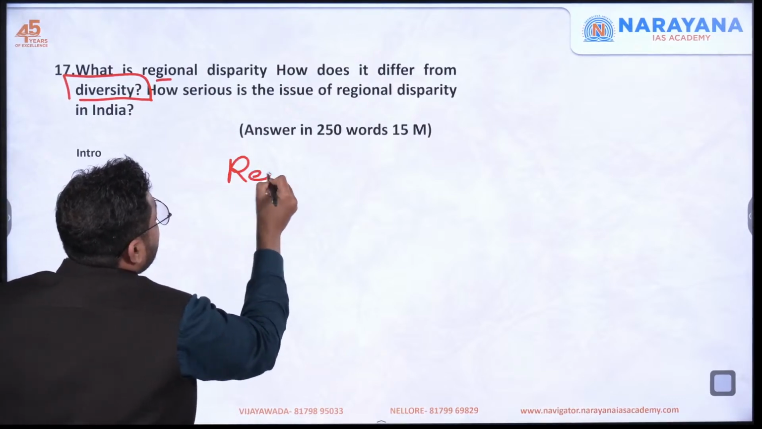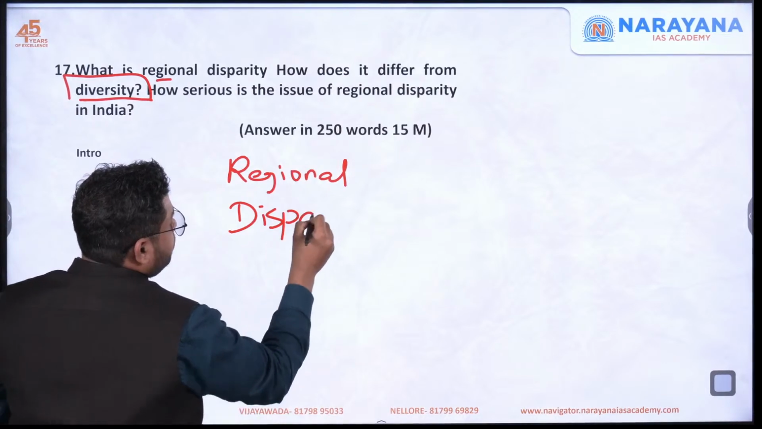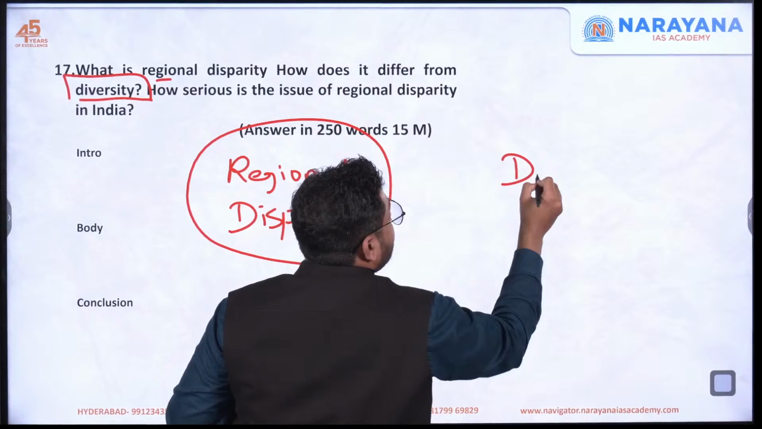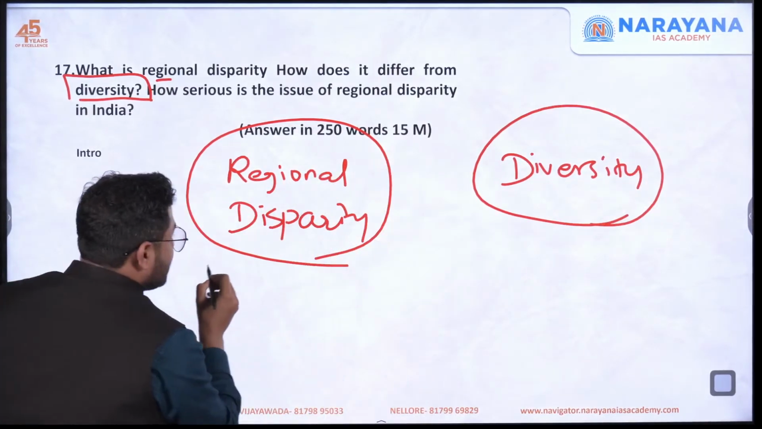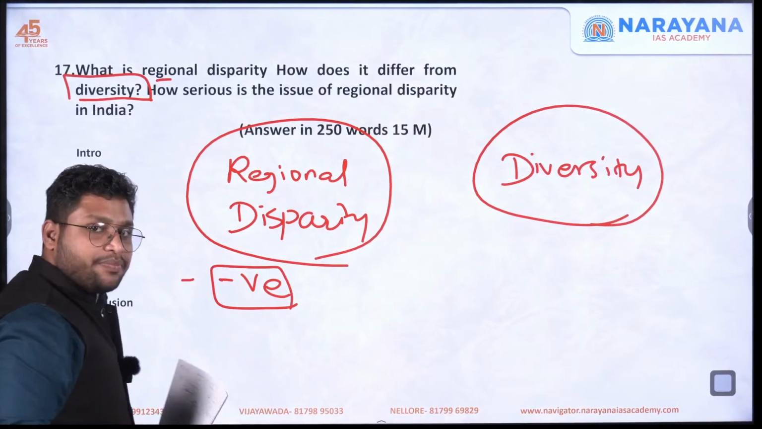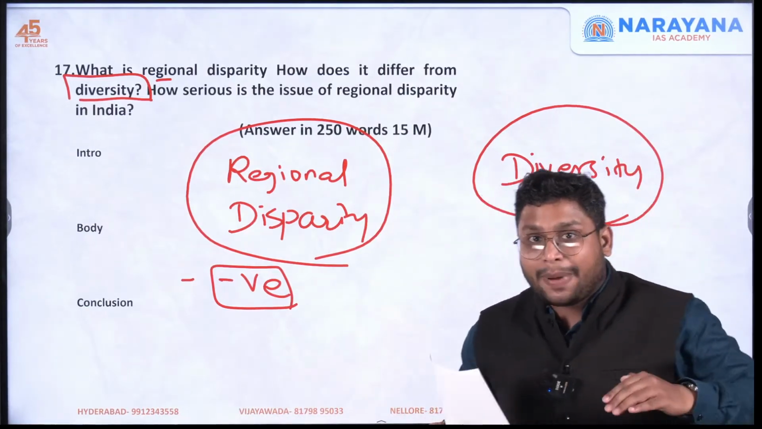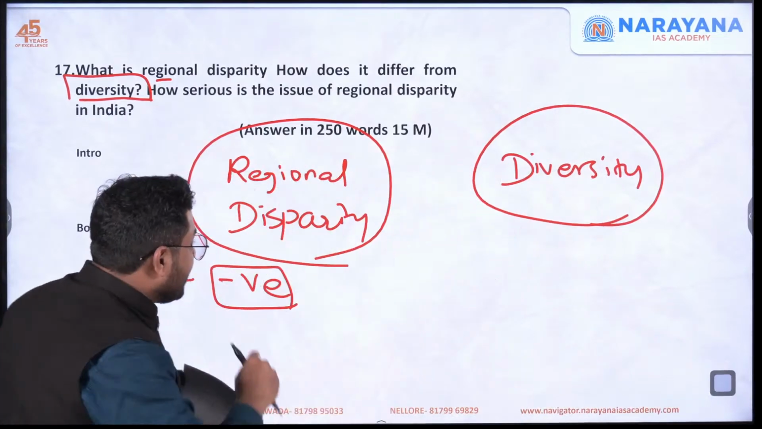So regional disparity, this is one term, and another one is diversity. Now, first of all, this regional disparity in itself is a negative terminology. It is showing that in India, the regions are not at parity or not at an equal level. So you can show that disparity in different terms.